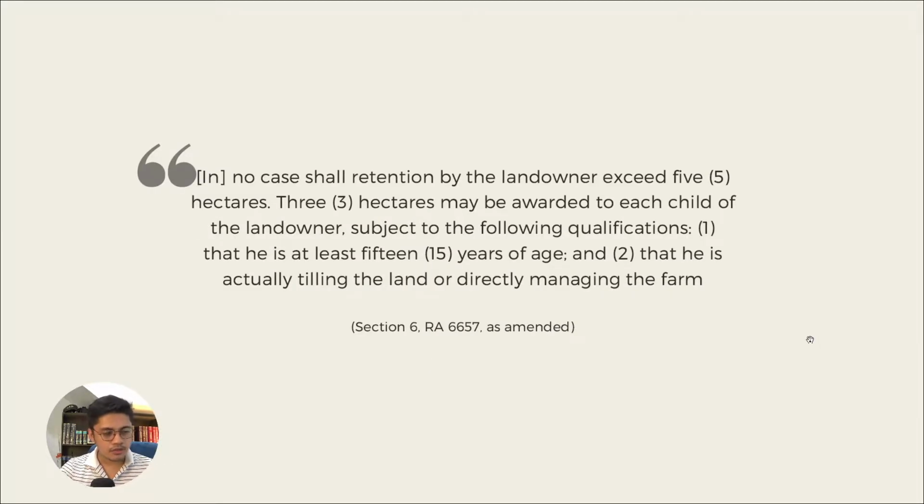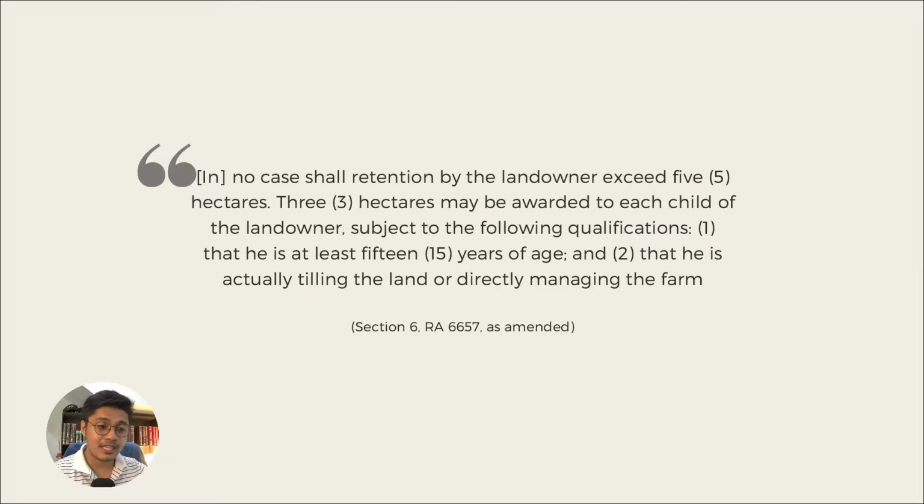Just to present to you the verbatim portion under RA 6657 Section 6, it says that in no case shall retention by the landowner exceed 5 hectares. That means the maximum retention limit under RA 6657 would be 5 hectares.